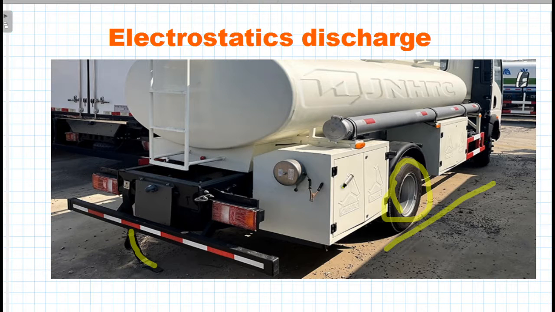There is another example. Electric discharge can also damage electronic equipment such as circuit boards and hard drives.